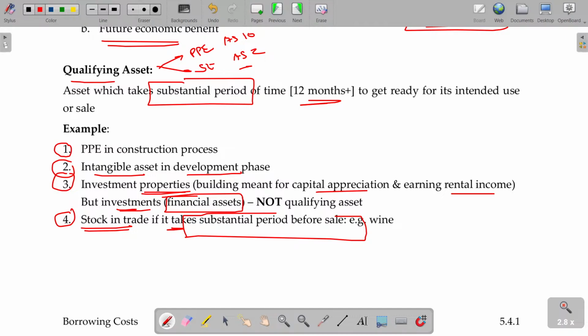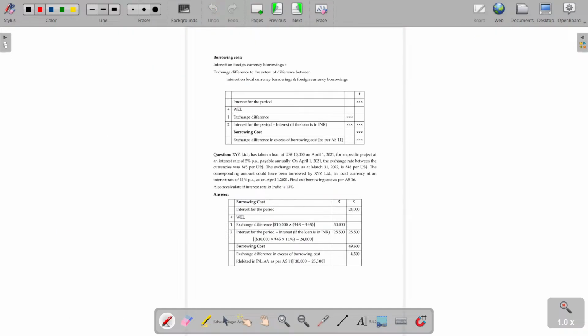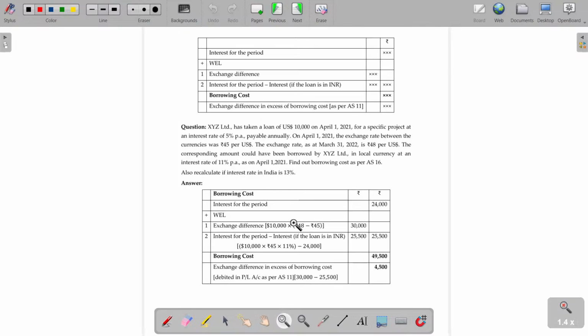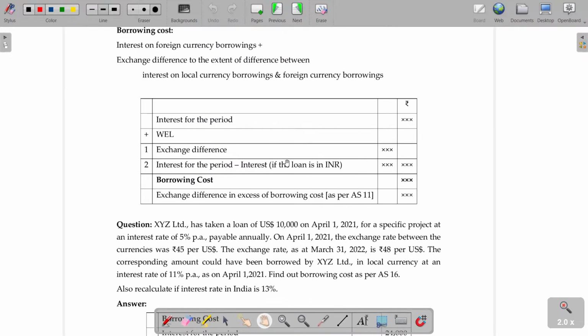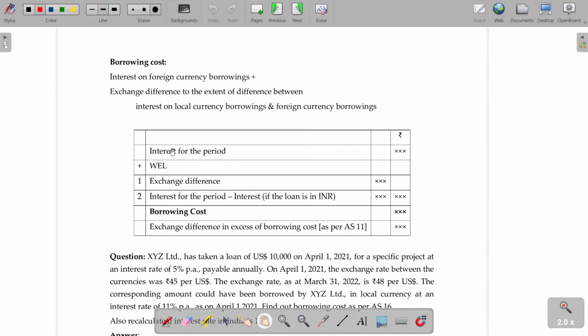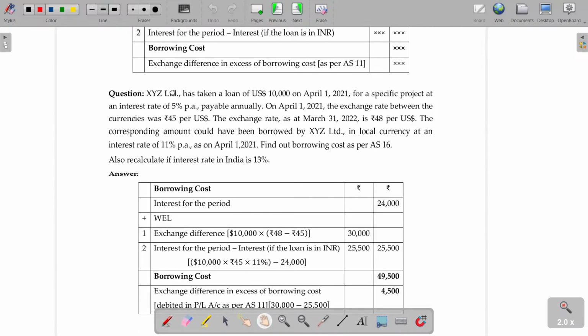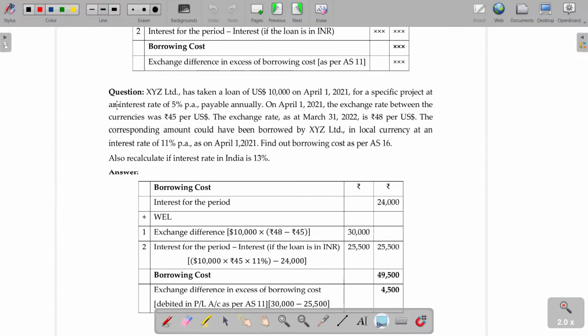Now you see AS number 16, what are the costs that are going to be addable to the cost of the property, plant, equipment, cost of the stock is mentioned here. Hope you will be able to understand this one. So I will deal with this one. Okay, now let's start with the first one. What's that? Borrowing cost from foreign currency. Just now I explained, no? Let's now try to solve this illustration.